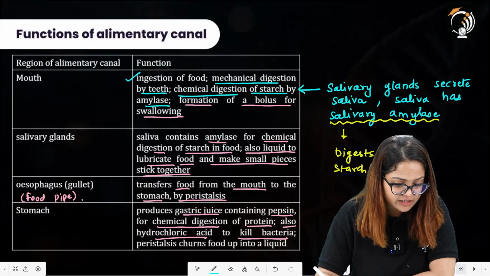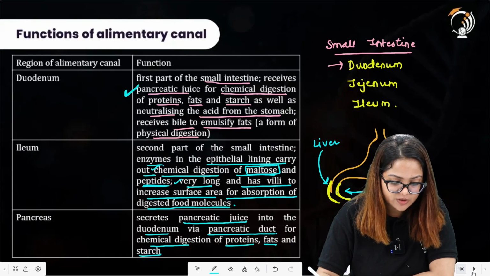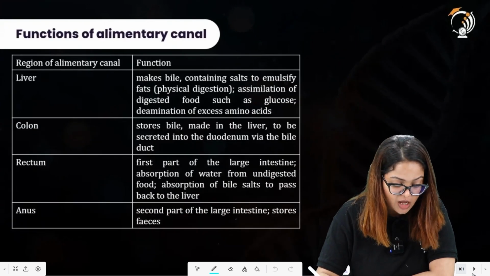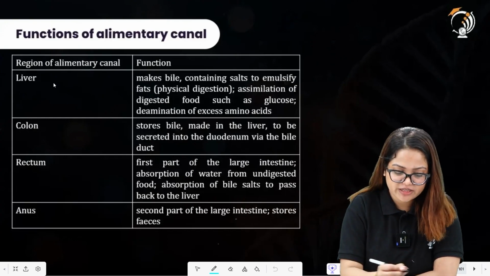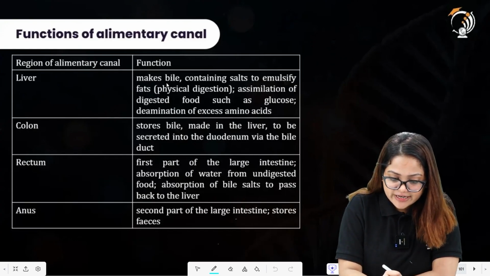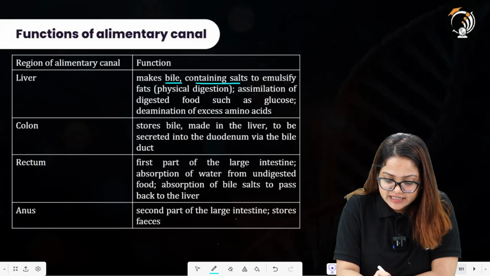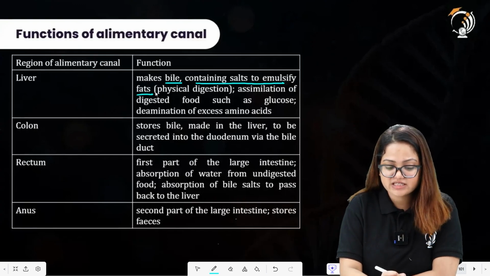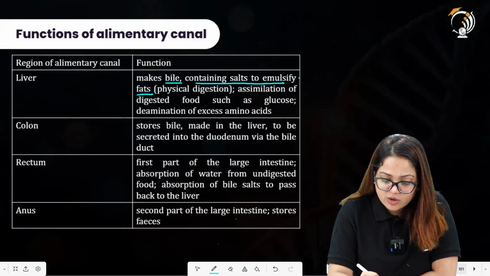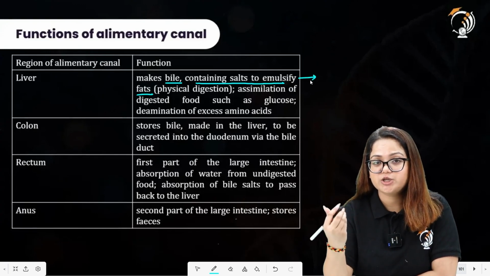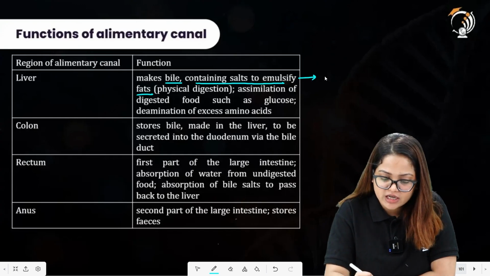Yes, we studied about the regions of alimentary canal, then we got to know about their functions as well. Moving forward, here we have liver, which is the associated organ here. What is the function of liver? It makes the bile. It contains the salts to emulsify fats. And what do we mean by emulsification of fats? That means breakdown of the large fat molecules into smaller fat molecules.